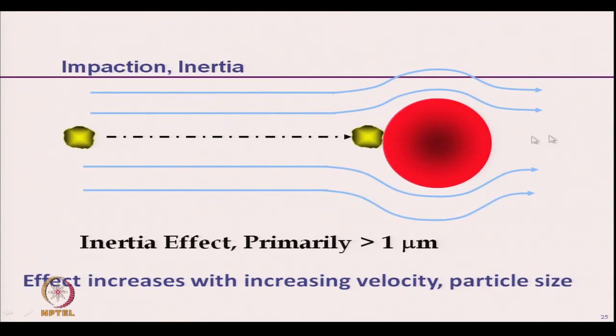As the velocity of the fluid medium increases, the particle will have higher inertia and will follow the straight path and strike the fiber. Also, as the particle size increases, it will have higher inertia.